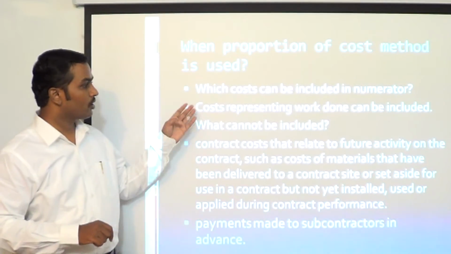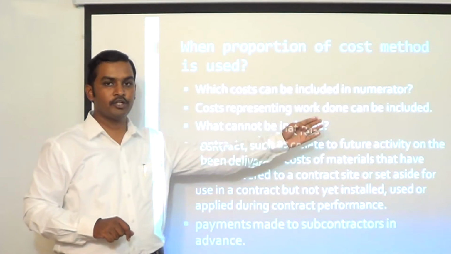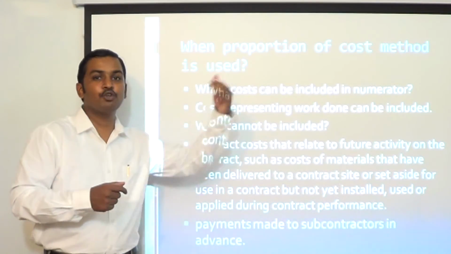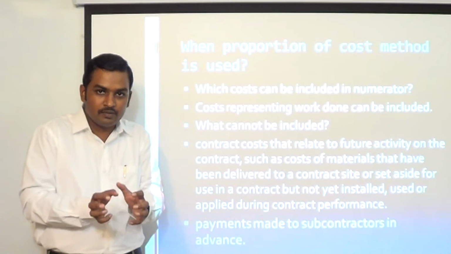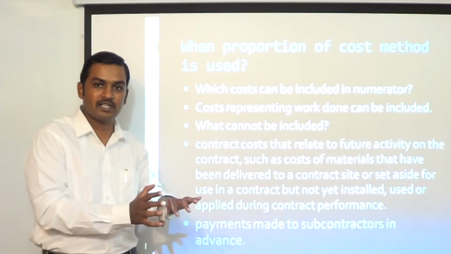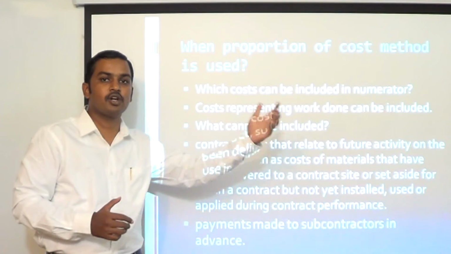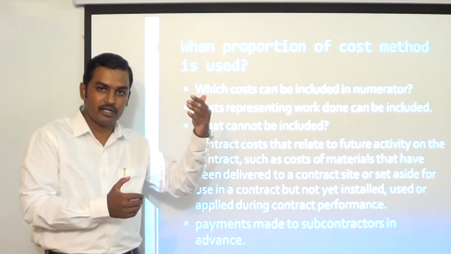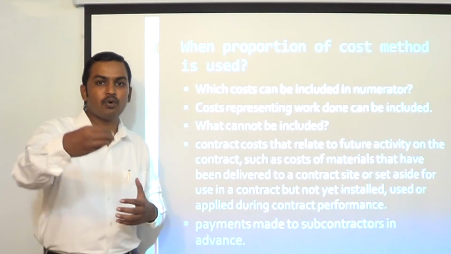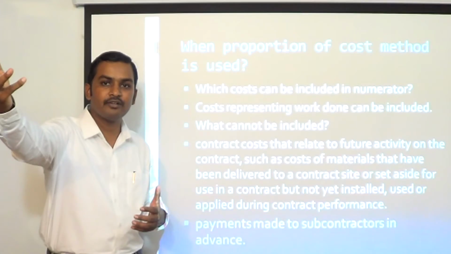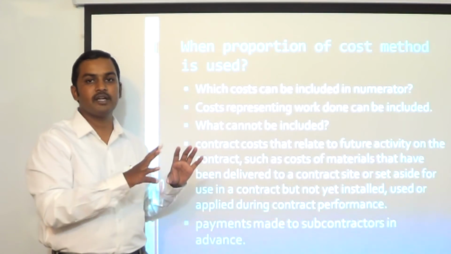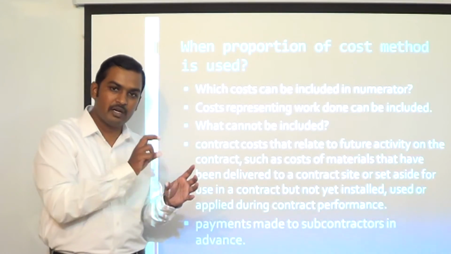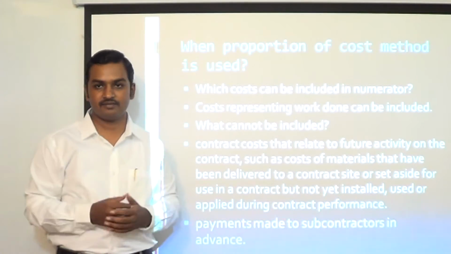So what can be included? Cost representing work done can be included in the numerator. What cannot be included? Costs relating to future activity. For example, I have purchased some material, it has not been consumed, it has been set aside, it has not been installed yet, and it will be installed in the next year. In such cases, the cost of material cannot be considered as part of the numerator. Then, we have given some advances to a subcontractor for work to be done in the future. These costs also cannot be considered as part of the numerator for estimating the percentage of completion. They cannot be debited as an expense, they will be carried forward as an asset.